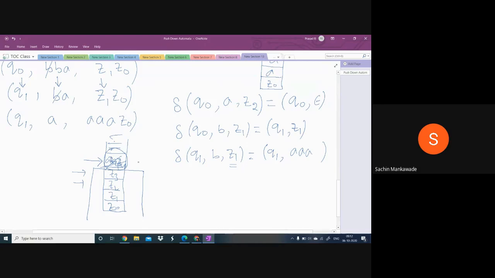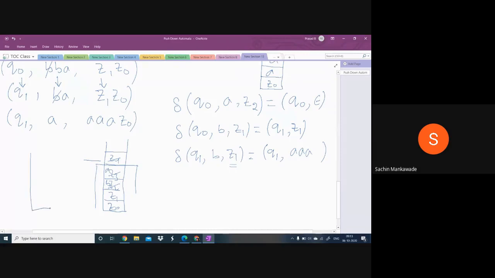What I mean to say is, when Z4 is there, after this transition you cannot delete Z3, or replace Z3 by A or Z2 by B. You cannot touch any of these symbols when Z4 is present.